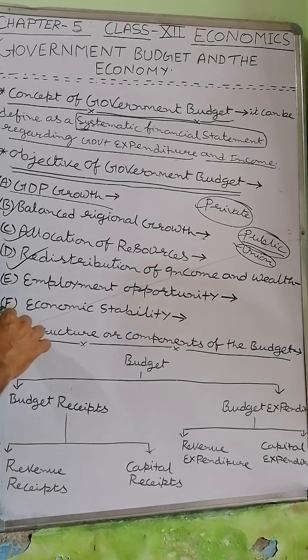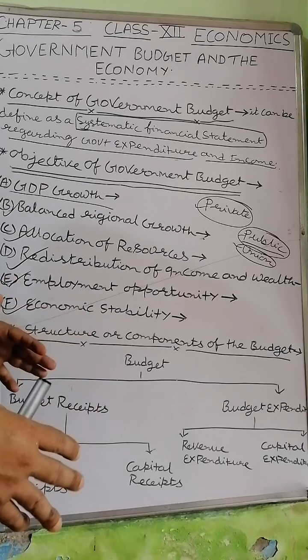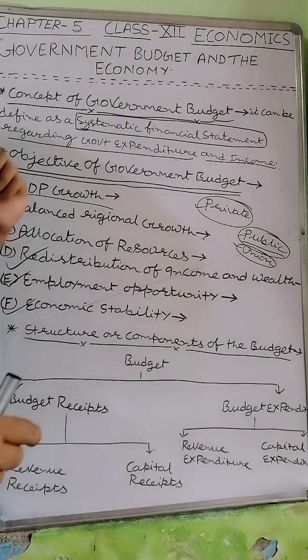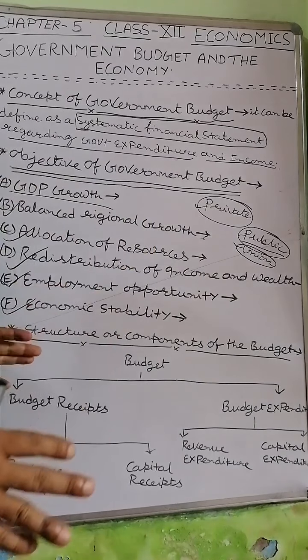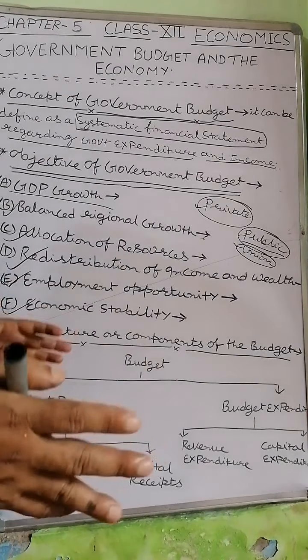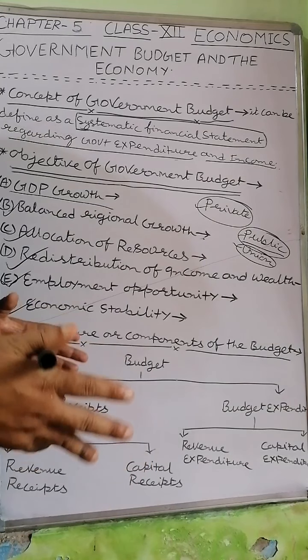At last, economic stability. Through budget, government also tries to keep a stable economy and prevent the economy from all types of fluctuation like inflationary situation or deflationary situation, because both situations are not considered good for economic development.